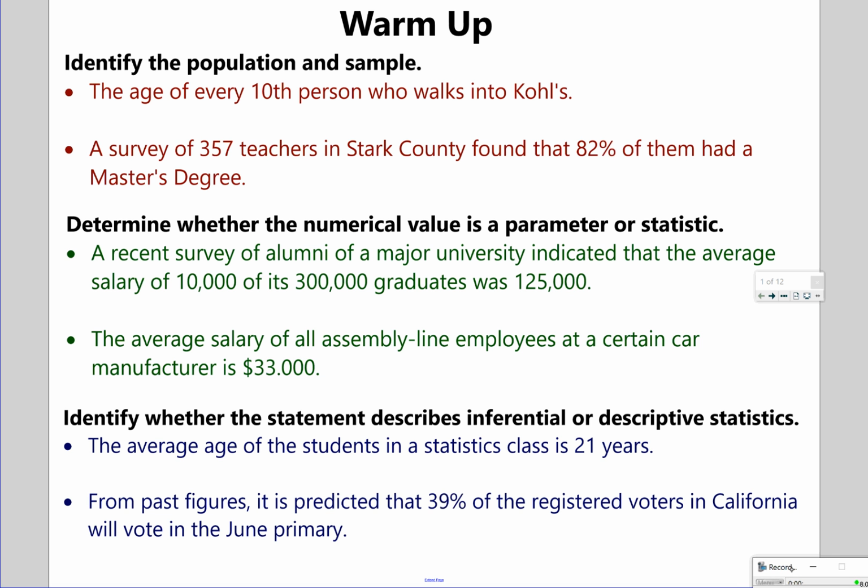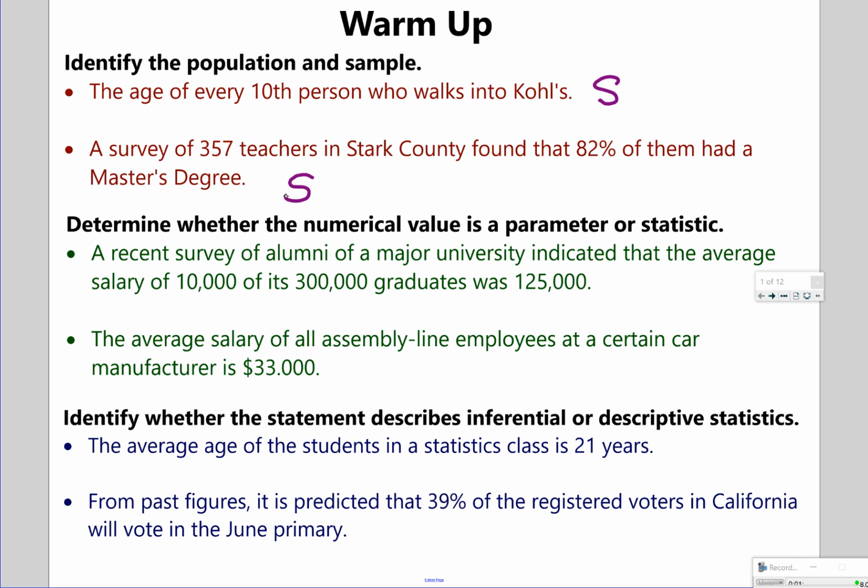All right, so for the first one, the age of every 10th person who walks into Kohl's, is that a population or a sample? It is a sample. Not everyone is included in that. Okay, the next one's a little tricky. Just put an S there. The survey of 357 teachers in Stark County found that 82% of them had a master's degree. So you kind of have to know approximately how many teachers there would be in Stark County. I can tell you at our high school alone, there's probably about 100. So maybe that changes your answer potentially. Population or sample? It's a sample. There are more than 357 teachers in Stark County for sure.